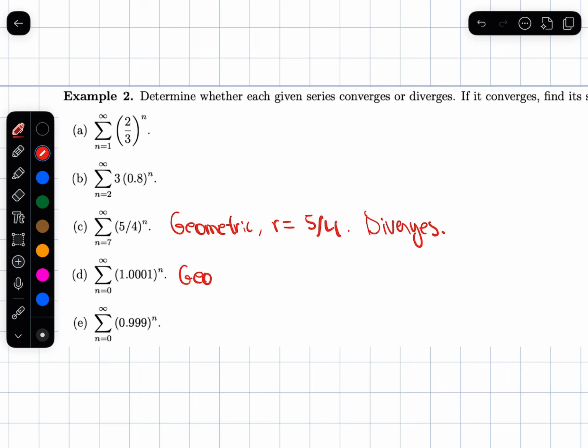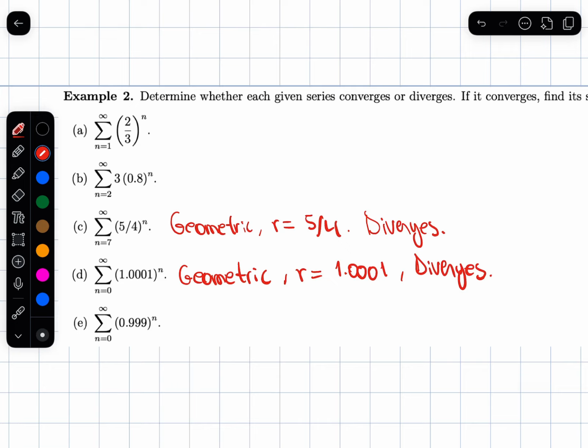And so the same happens with D. Even though the ratio is just a tiny bit bigger than 1, just a tiny bit bigger, then it still diverges because the numbers you're adding are getting bigger and bigger and bigger all the time.